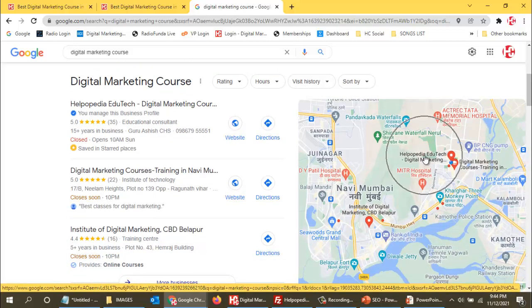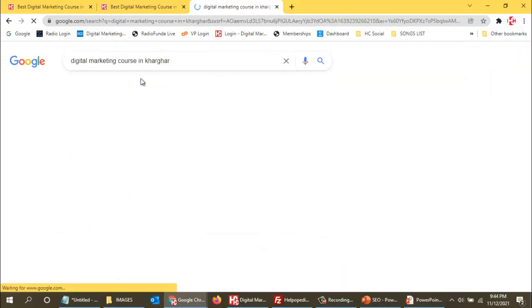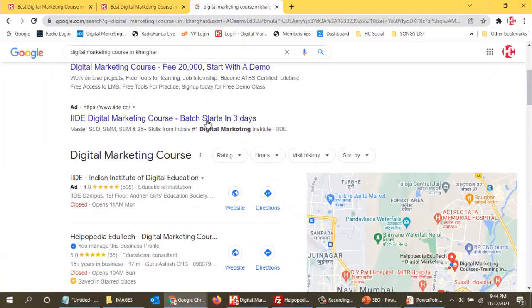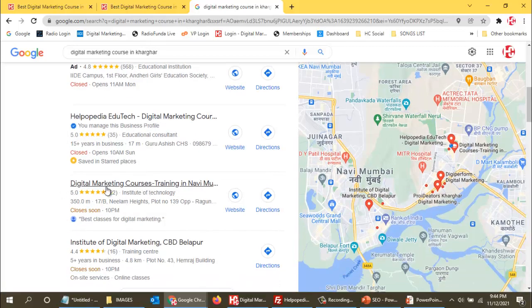So with digital marketing courses it is coming up, and if I search with digital marketing courses in Kharghar, then also you can see Helpopedia is coming up on the top, at the first position. There are other big companies and big institutes also, but they are at the bottom. My listing is over here on the top. For the past 1 year, it has been on the top listing for this type of widget. This widget is on the top always.